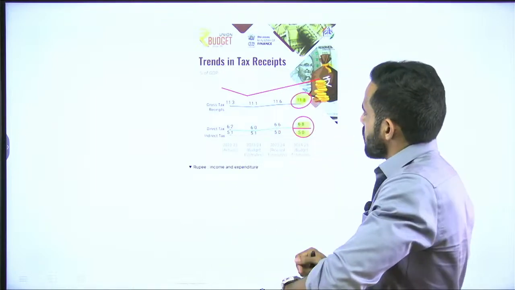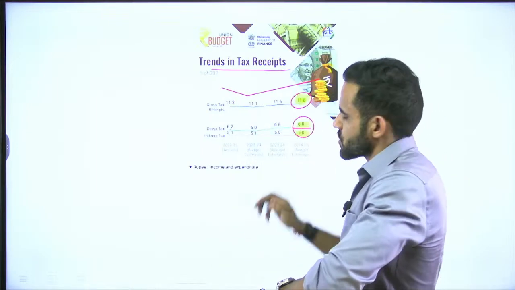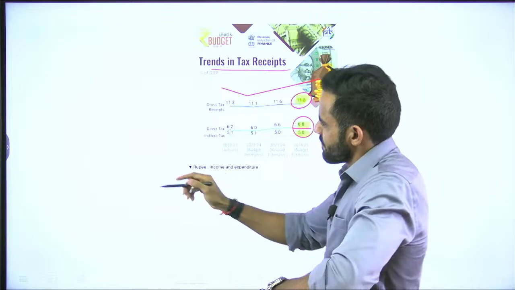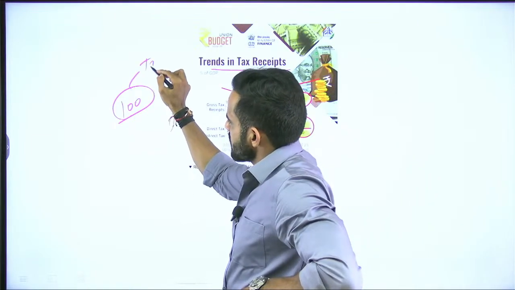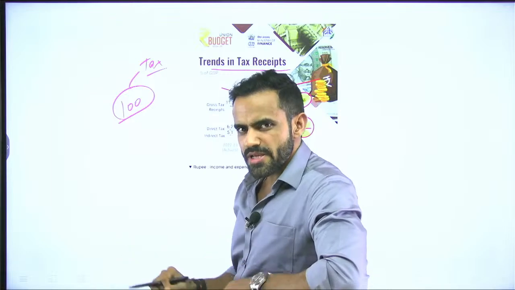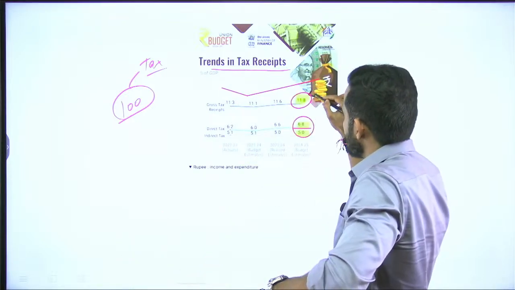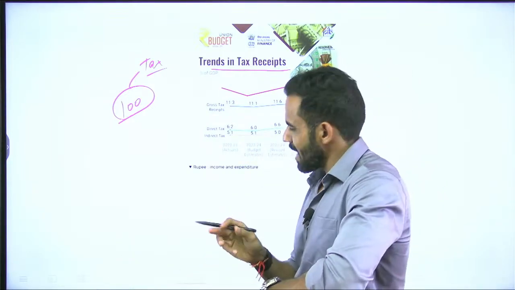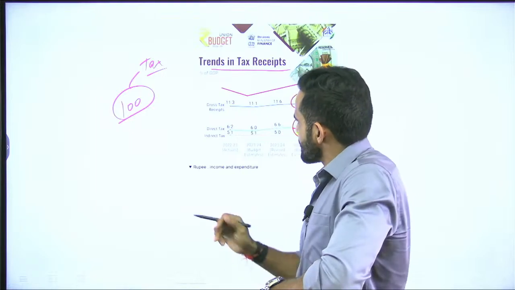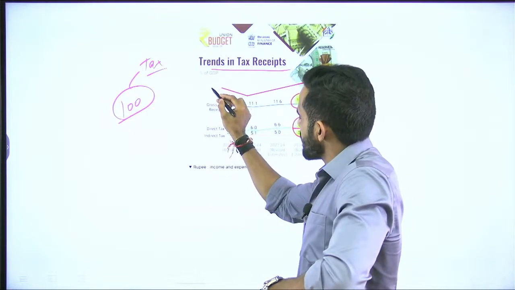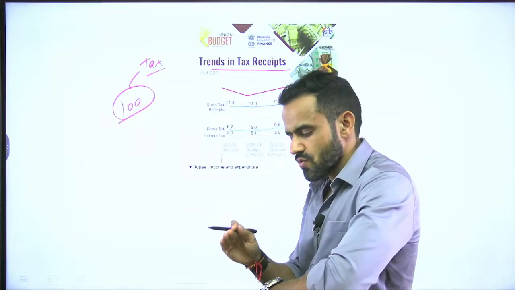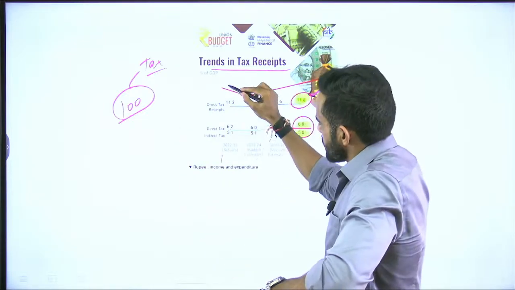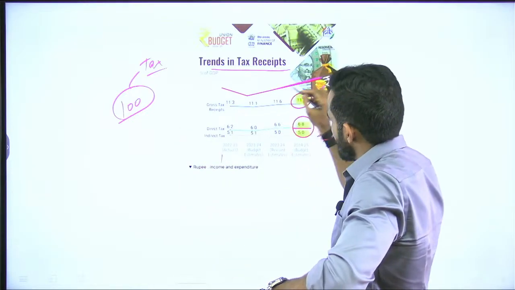Okay. Now, if we consider the tax to GDP ratio, that means let us say if size of GDP is 100 rupees, then how much amount of money is collected as tax. So, tax to GDP ratio in our country is 11.8%. Again, one important trend: in the last couple of years, that means from 2022-23, it has not increased in a straight line. There was a downfall and then there is an upward trend.